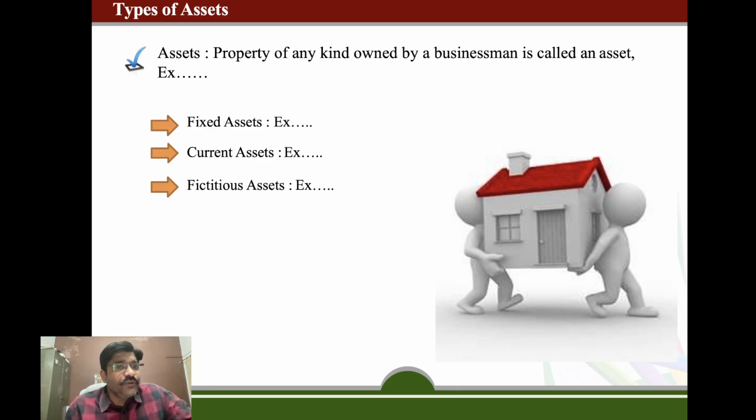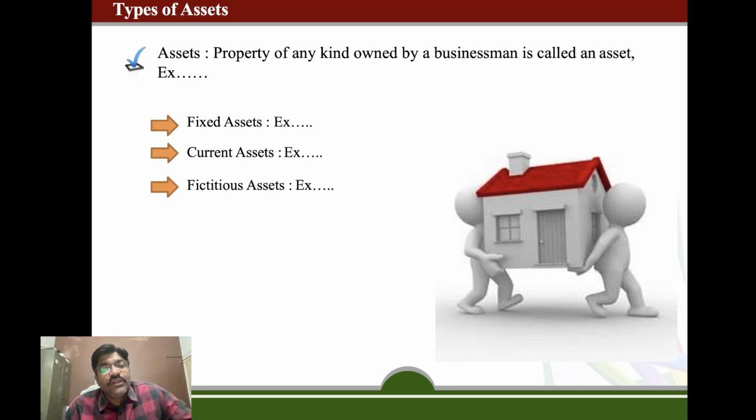If we are talking about assets, property of any kind owned by the businessman is called an asset. There are three types of assets: fixed assets, current assets, and fictitious assets. Fixed assets are those assets which remain fixed throughout the life of the company, like plant, machinery, land and building, furniture and fixtures, motor car, computer. All these things are considered as fixed assets.